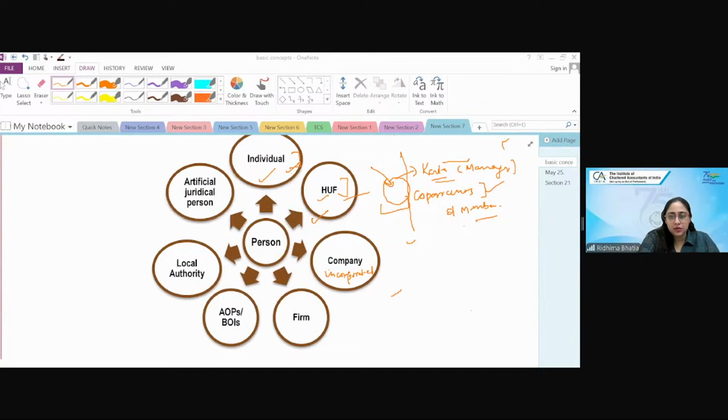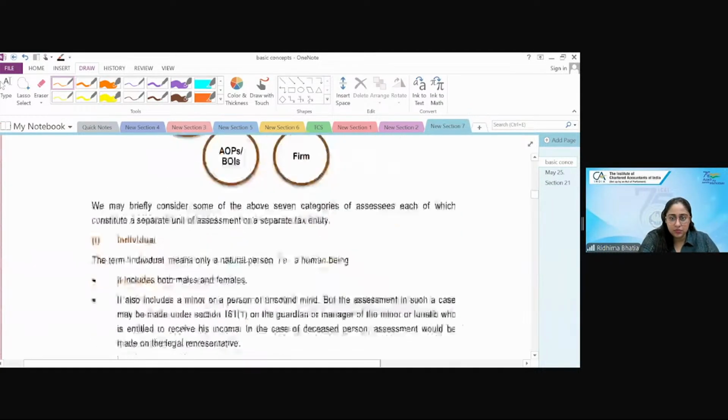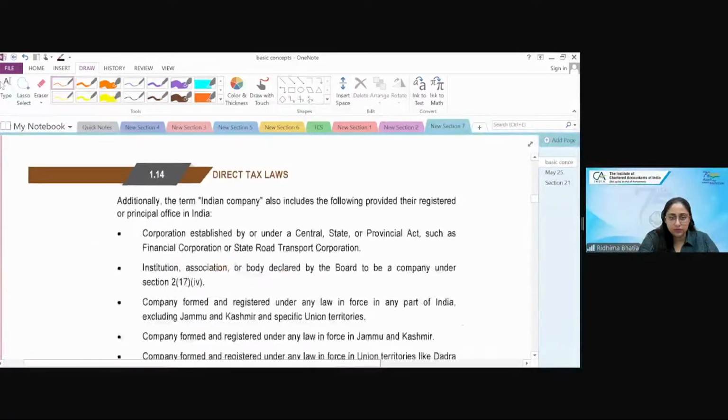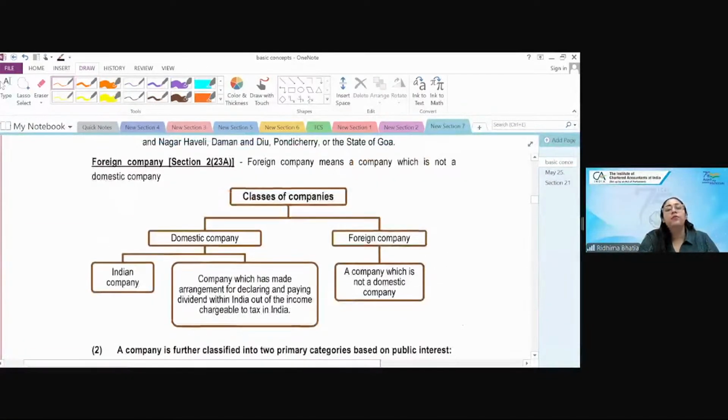You will see the term domestic company and foreign company very commonly used. Now, why is this classification important? Again, somewhere it would be the tax rates. Tax rates are different for domestic company, tax rates are different for foreign company. Somewhere it would be written domestic company, these beneficial schemes are there. Somewhere it would be written just company. When it is written just company, that means domestic and foreign both.